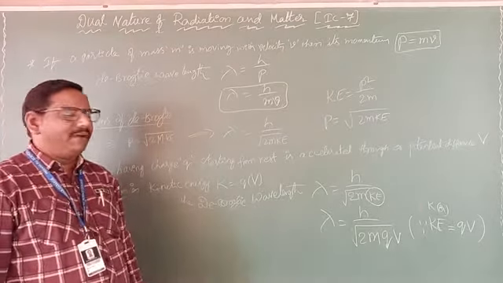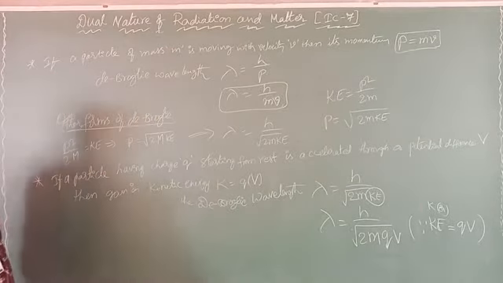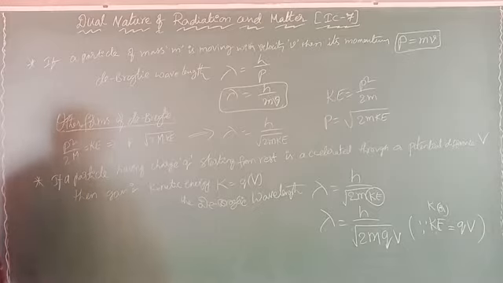Now, if you apply a potential, then an electron can be accelerated. For a particle of charge q, the kinetic energy can be written as K equal to qV, where V is the applied potential. We already learned this in the second lesson.